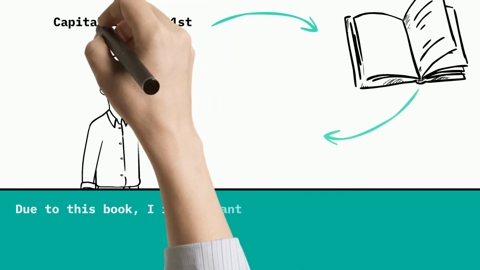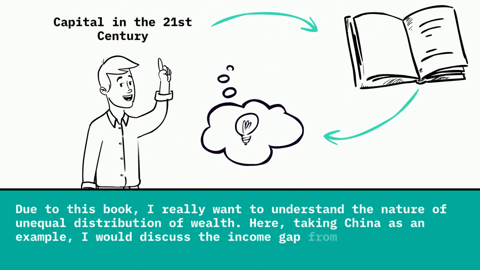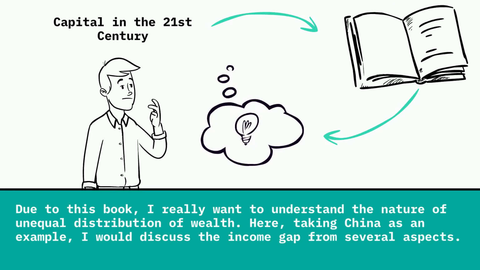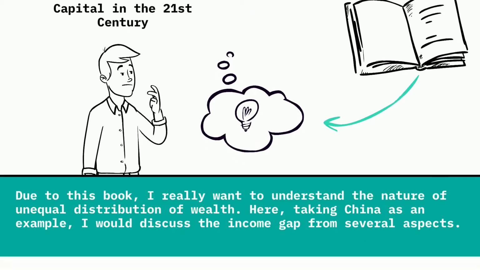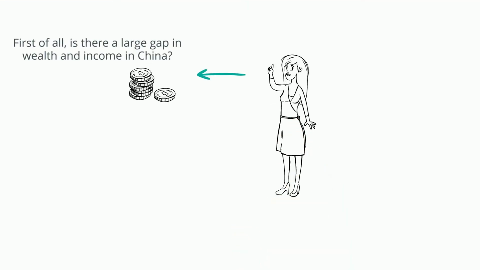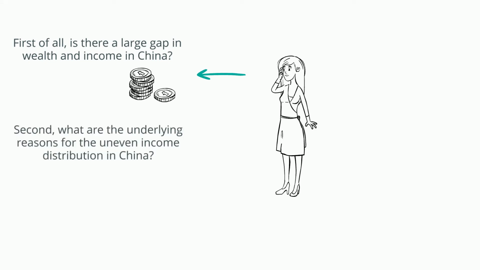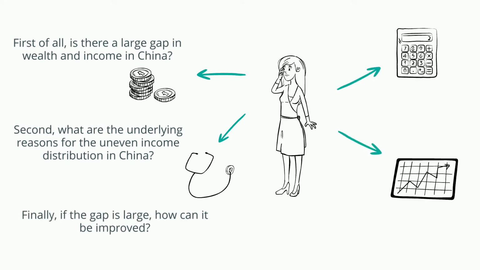Due to this book, I really want to understand the nature of unequal distribution of wealth. Here, taking China as an example, I would discuss the income gap from several aspects. First of all, is there a large gap in wealth and income in China? Second, what are the underlying reasons for the uneven income distribution in China? Finally, if the gap is large, how can it be improved?